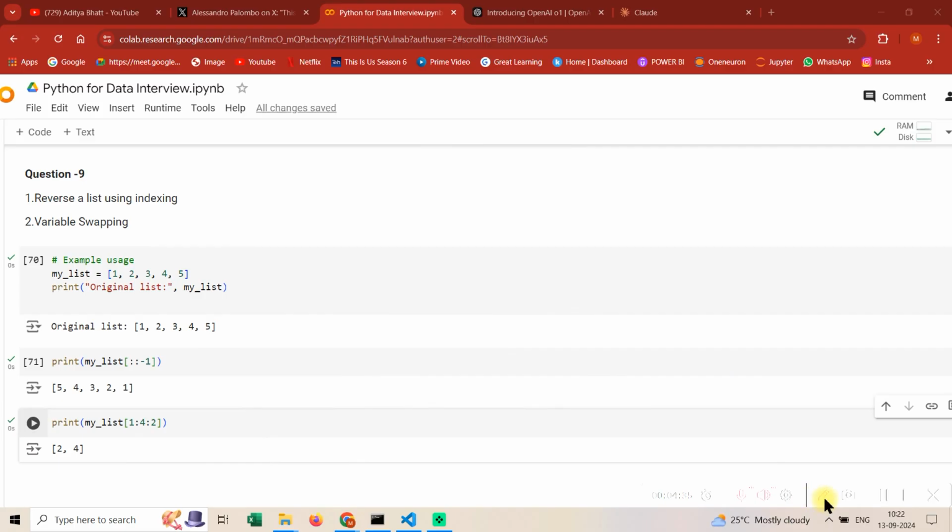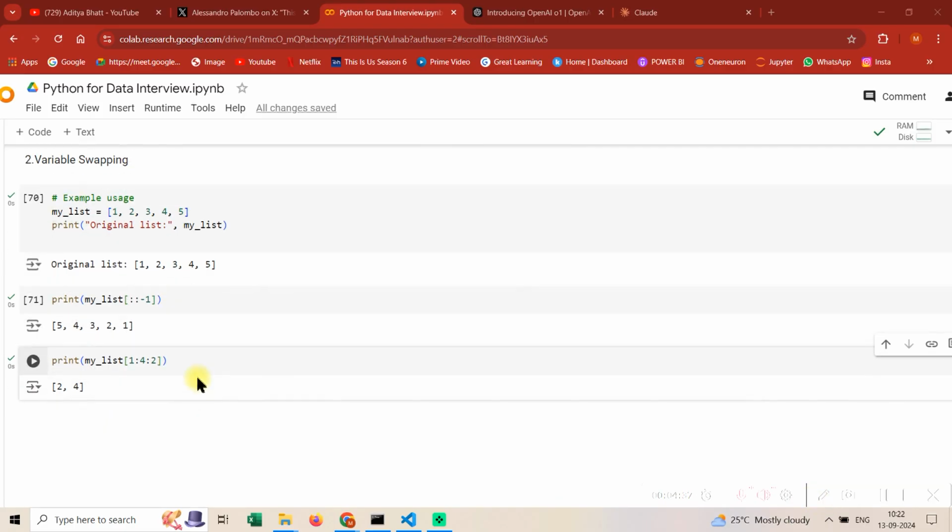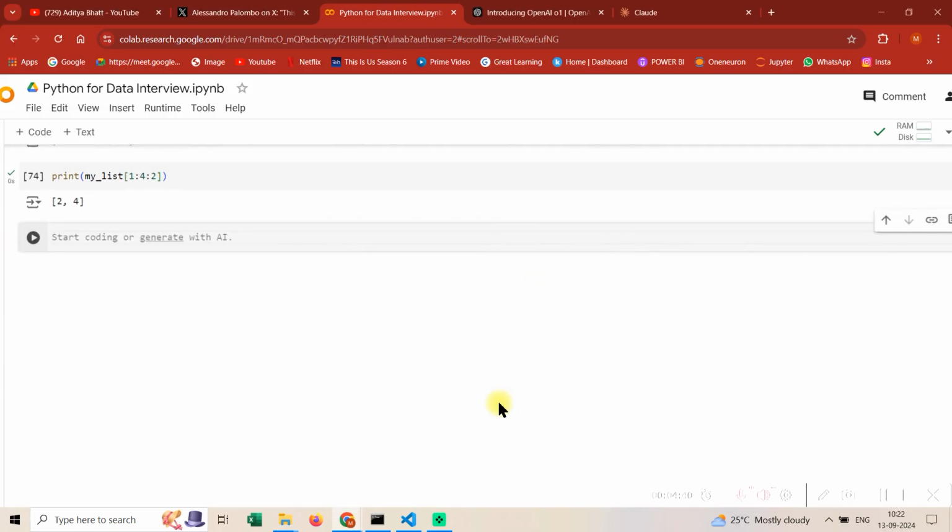And now the next question is for variable swapping. So guys, variable swapping is very simple in Python. Let's say you have two variables, and now you wish to swap them. So it's simple guys, just do it like this. This is quite self-explanatory.